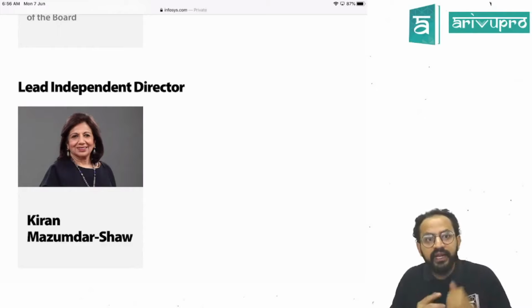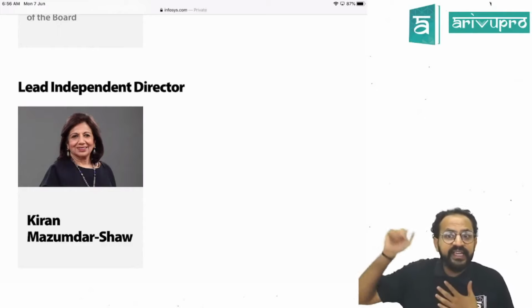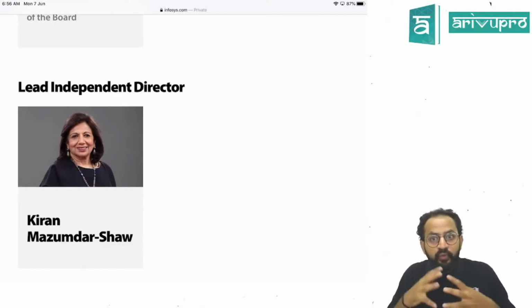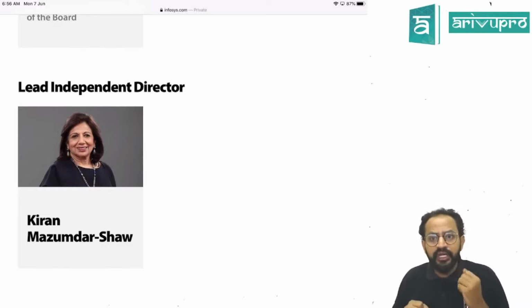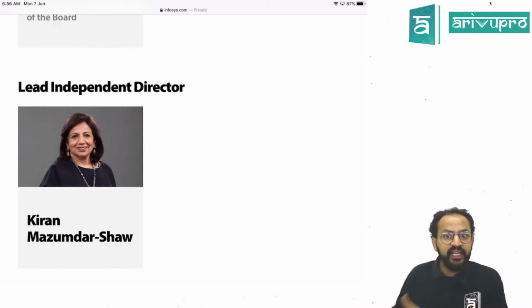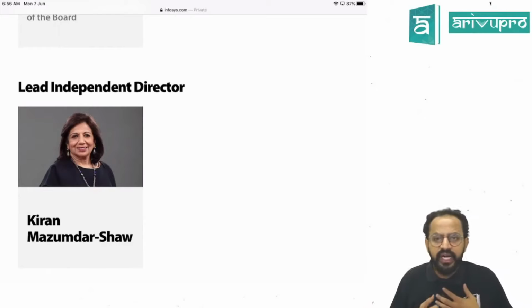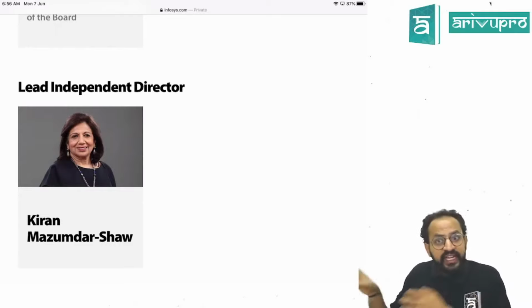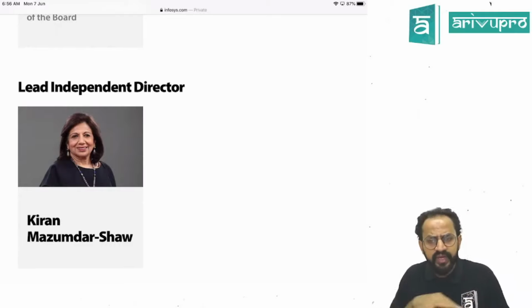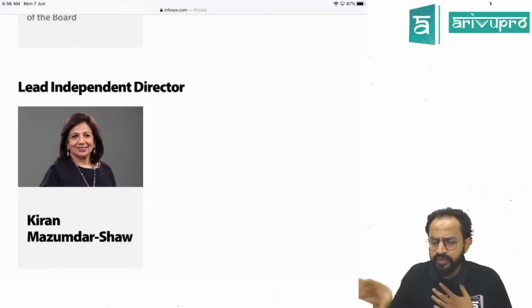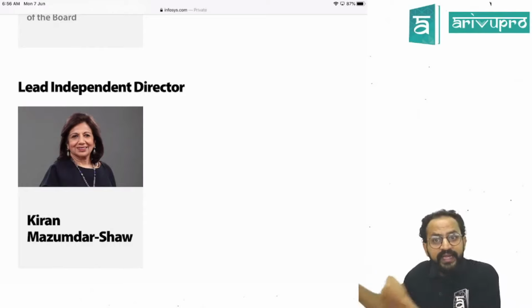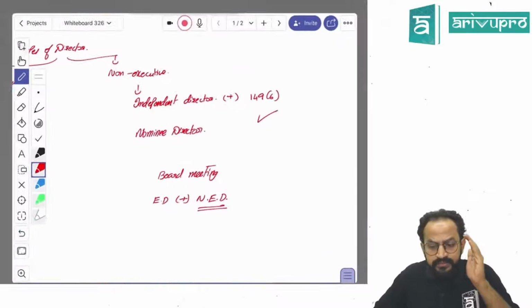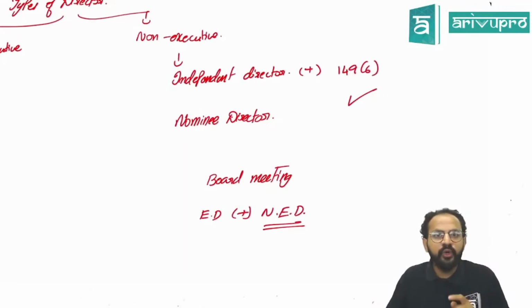Now, for example, Narayan Murthy was an independent director of ICICI Bank. So why, sir? Whenever ICICI Bank wants some information about some technology, it will take it from Narayan Murthy. In the same way, whenever Infosys wants certain technology, it will take it from whatever Kiran Mazumdar Shah's company is into. Infosys may take and adapt certain things from such people. So independent directors come with very vast knowledge, and not only that, they are involved in unbiased decisions.